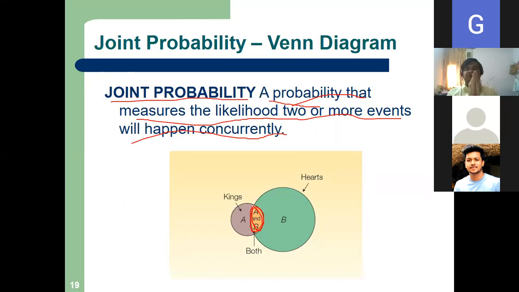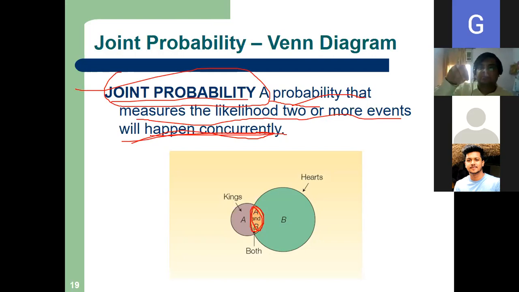That is called joint probability, and this is called joint occurrence.